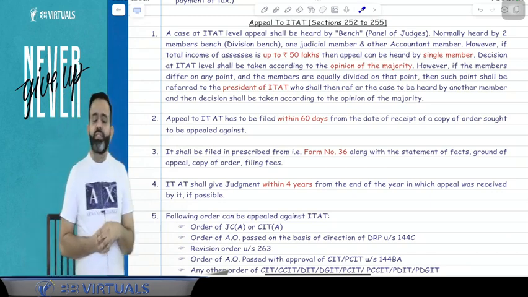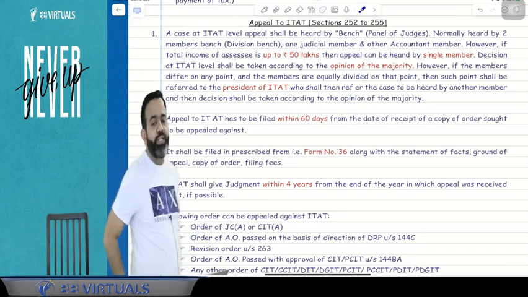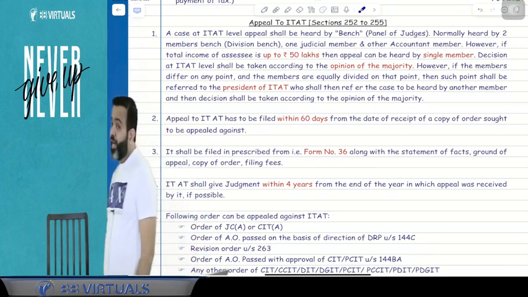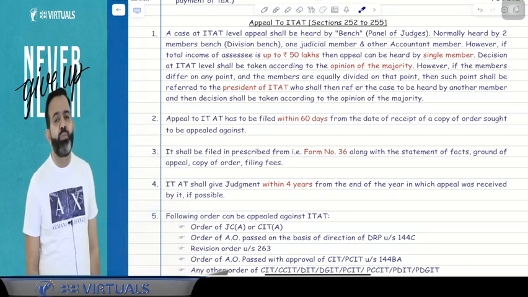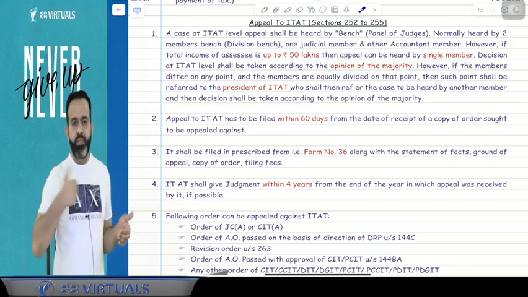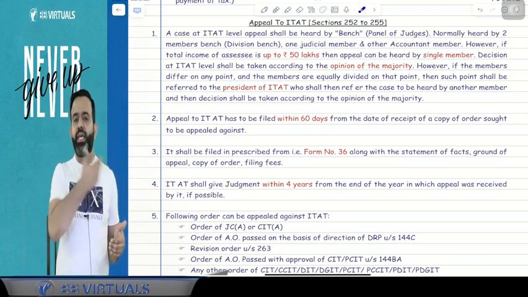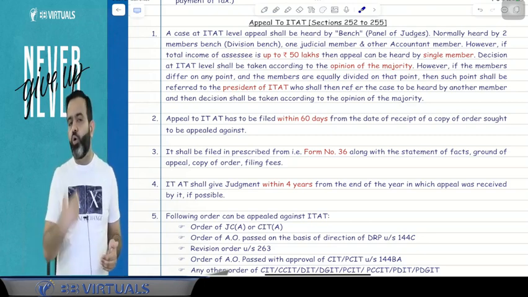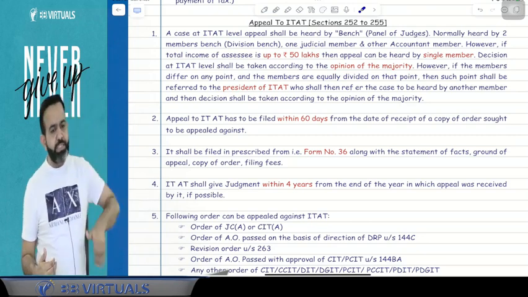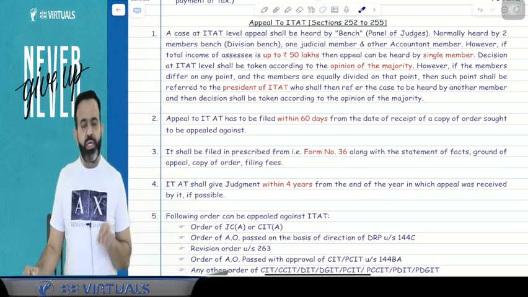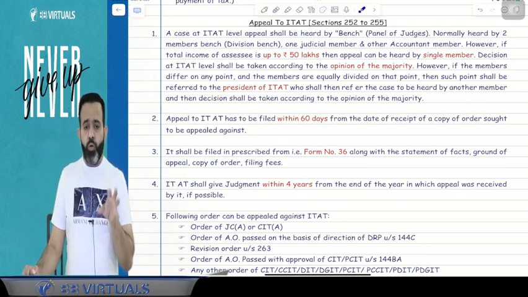Now, sir, the question is: within what time should we file the appeal to the ITAT? You have to file the ITAT appeal within 60 days from the date of receipt of the order. Normally, if you receive the Joint Commissioner appeal order or CIT appeal order, you have to file the appeal to the ITAT within 60 days. Now, what is the form?